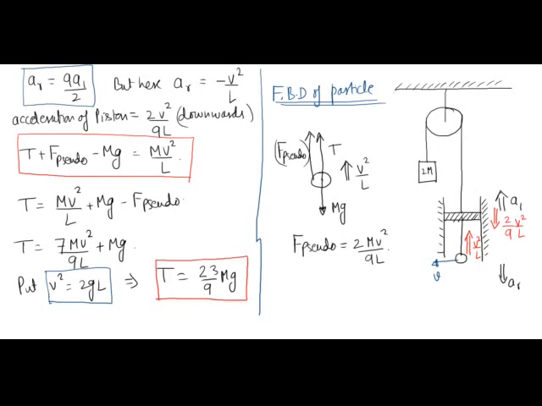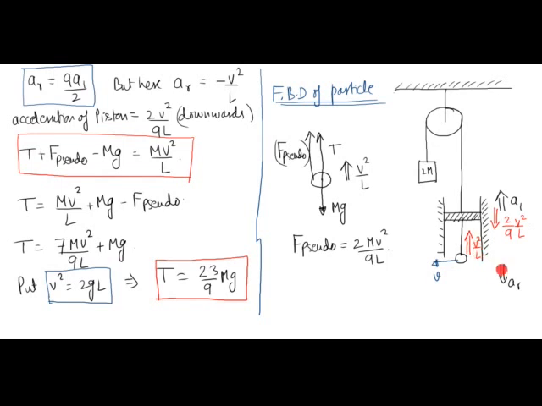Now at this instant, this particle is moving in a circular path with respect to this piston. So if I am an observer sitting on this piston, for me this particle will move in a circular path. So at this instant, the relative acceleration of the particle with respect to the piston will be in upward direction and its value will be equal to v square by L.